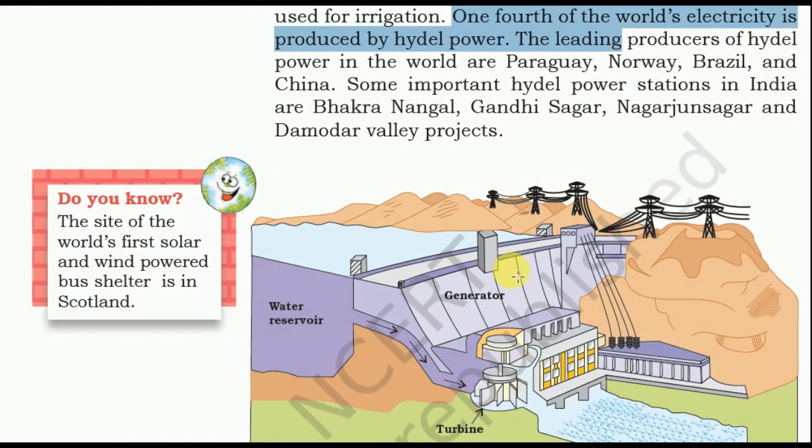One fourth of the world's electricity is produced by hydel power. The leading producers of hydel power in the world are Norway, Paraguay, Brazil, and China. Some important hydel power stations in India are Bhakra Nangal, Gandhi Sagar, Nagarjuna Sagar, and Damodar Valley projects.